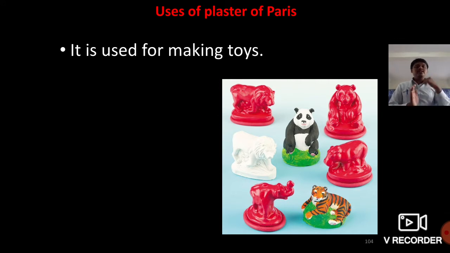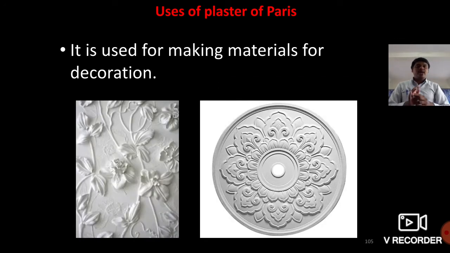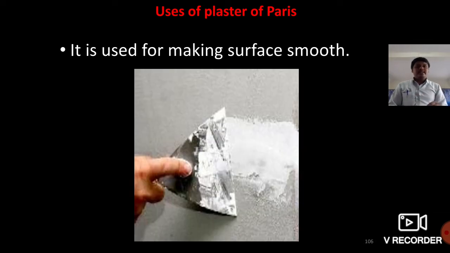It is also used for making materials for decoration, the construction of buildings and designs in the buildings. And it is used for making the surface smooth. One of the very important uses of POP is making the surface smooth.